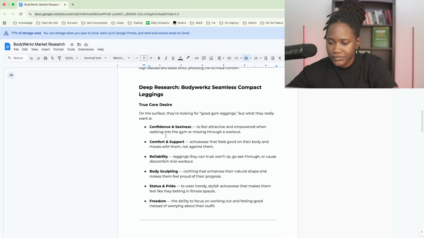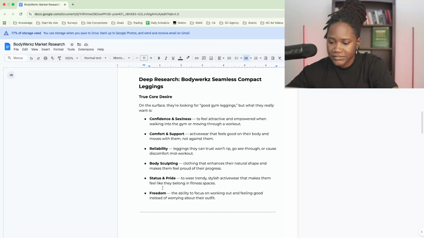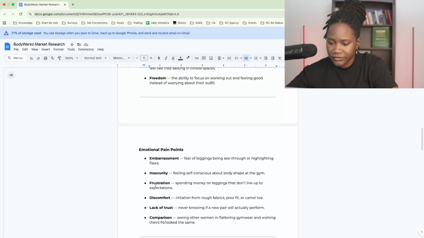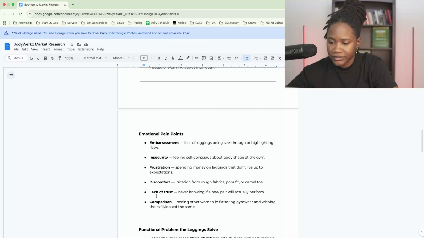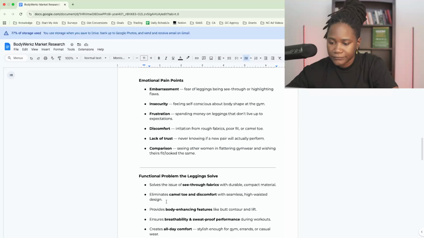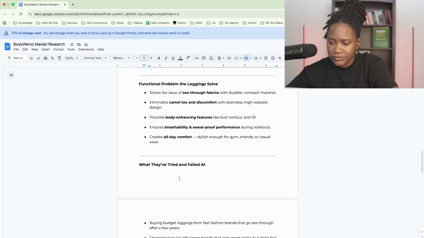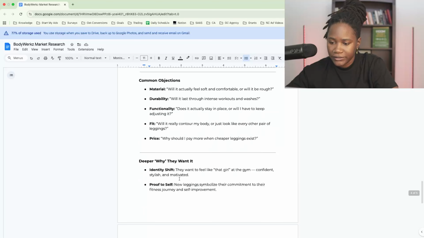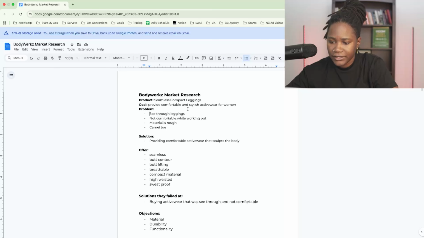So on the surface, we have our desires here: confidence and sexiness, comfort and support, reliability, body sculpting, status and pride, freedom. Emotional pain points is embarrassment, insecurity, frustration, discomfort, lack of trust, comparison, and some of the functional problems. So yeah, we just go into all this deep research for our specific product. If you don't know what the product is, it's a women's activewear brand that has seamless compact leggings that provides comfortability and stylish activewear for women.